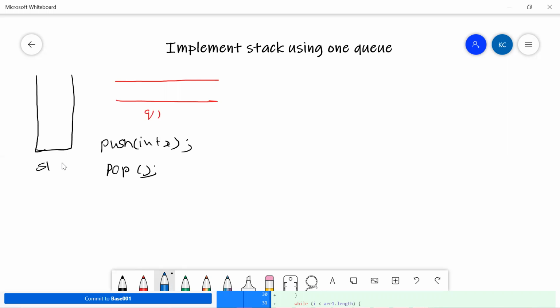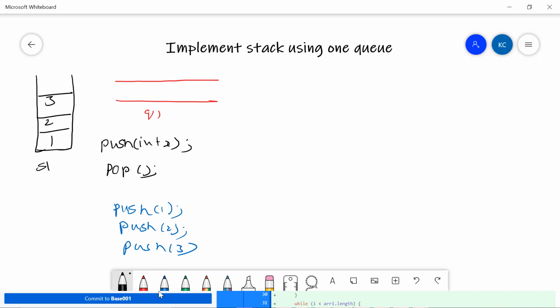Maybe I'll take examples something like this: push of 1, then push of 2, push of 3, right? So let's say I'm doing something like this: 1, 2, and 3. We need to use a queue for our implementation. And now let's say straight away I told you the enqueuing logic, or maybe the pushing logic, we need to use it something like this.